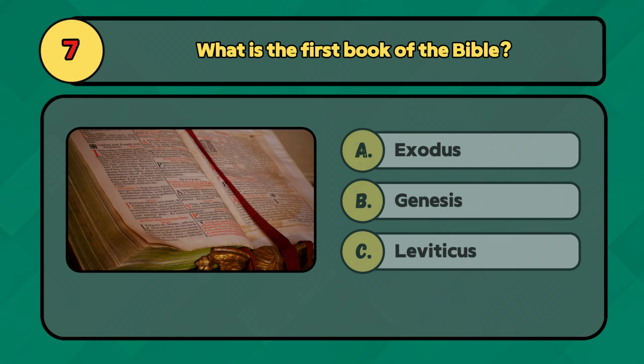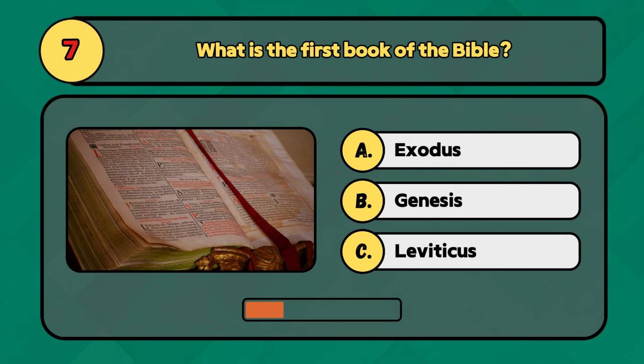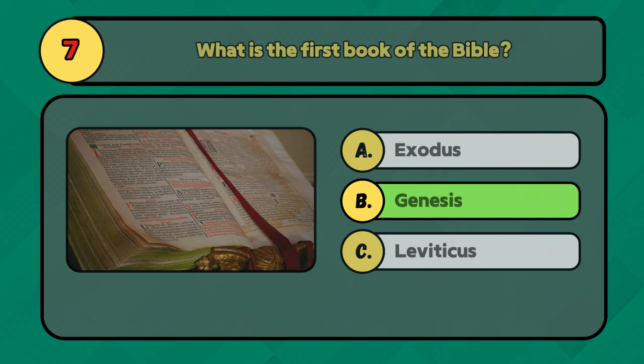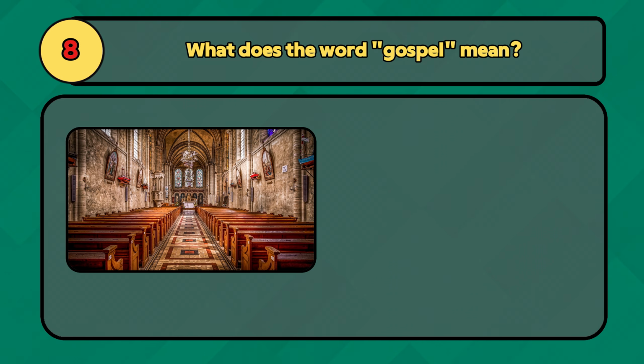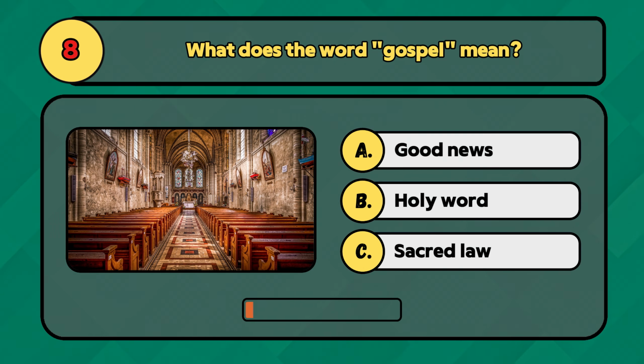What is the first book of the Bible? Genesis is the first book of the Bible. What does the word gospel mean? Gospel means good news.